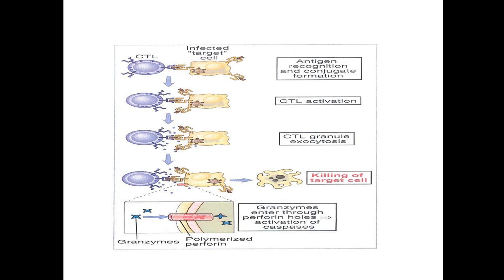So clearly you can see this is the perforin which forms a pore over the target cell and through which the granzyme is entering, and it cleaves and activates so many caspases, and these caspases cause the killing of the target cell.